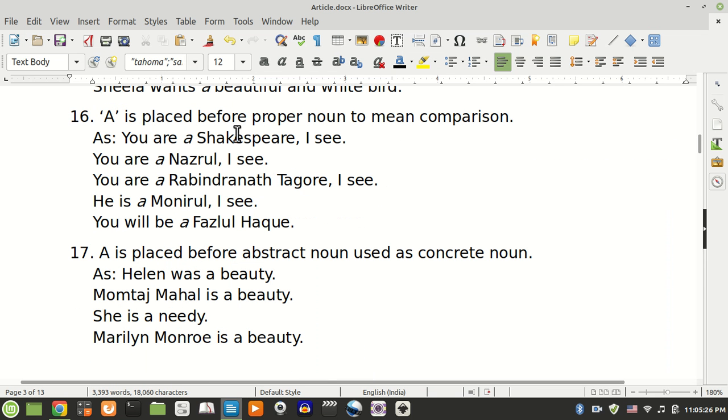Rule 16. A is placed before a proper noun to mean comparison. As, you are a Shakespeare, I see. You are a Nazrul, I see. You are a Rabindranath Tagore, I see. He is a Munirul, I see. You will be a Fazlul Haq.